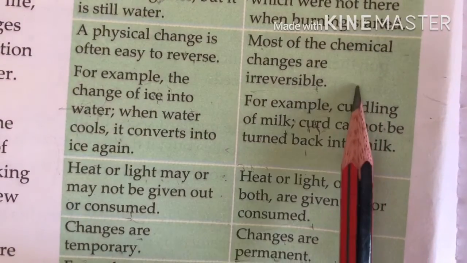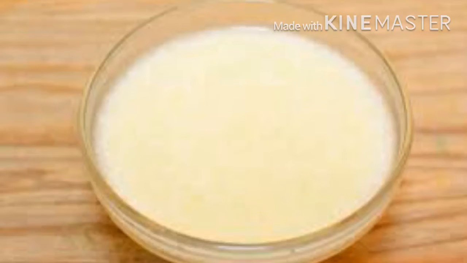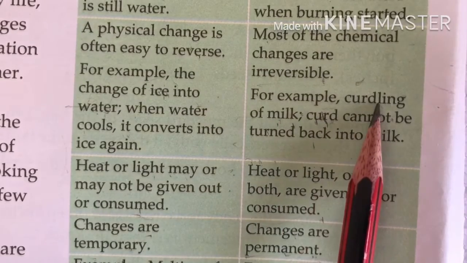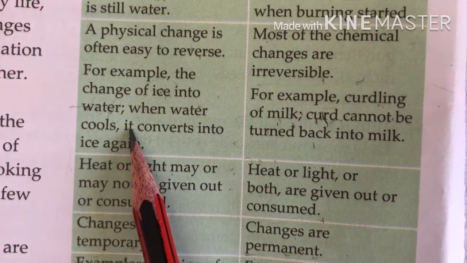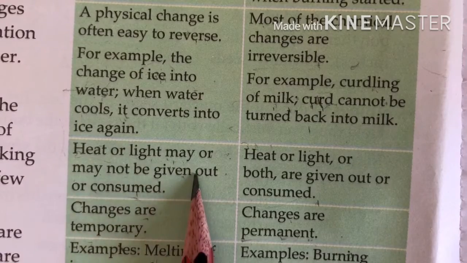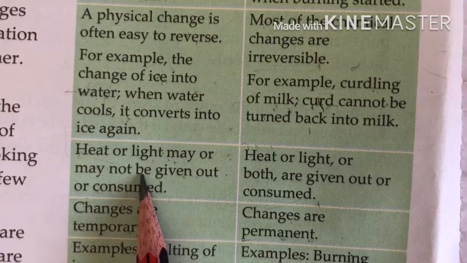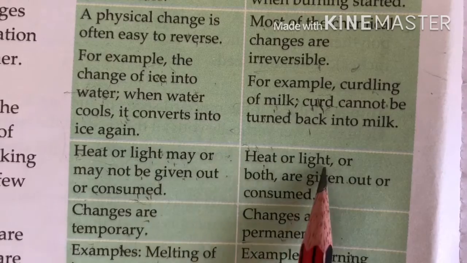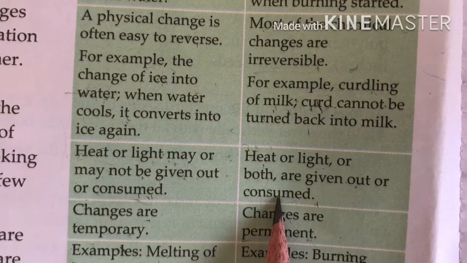But chemical changes are irreversible. For example, curdling of milk. You can form curd from milk, but you can never form milk from that curd. The next point is that in physical changes heat or light may or may not be given out or consumed. But in chemical changes, heat or light or both are given out or consumed.